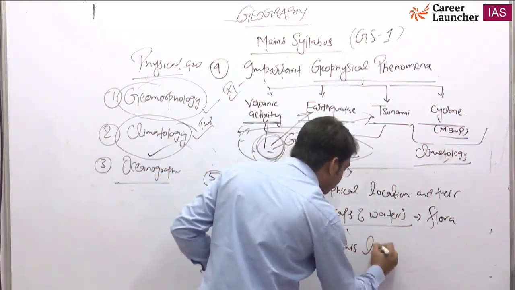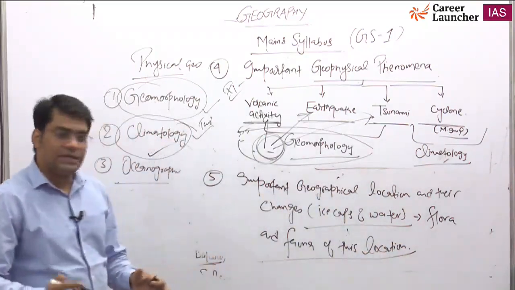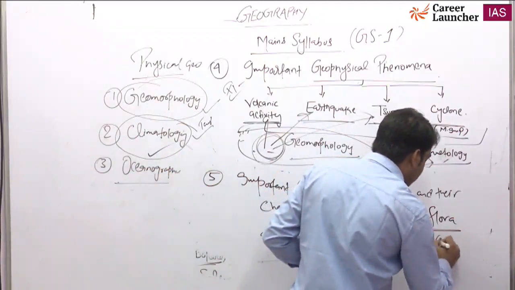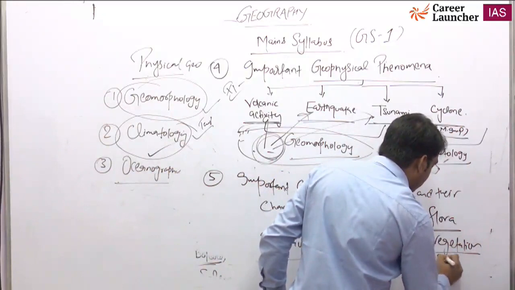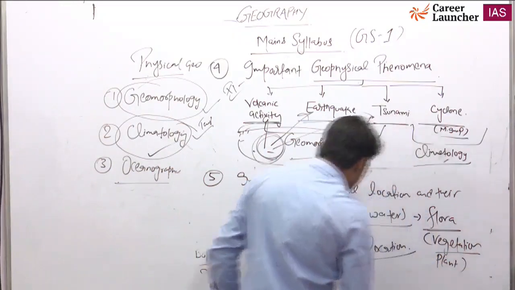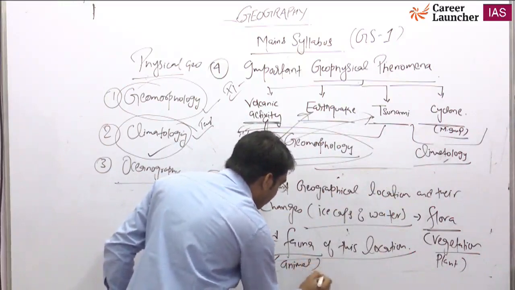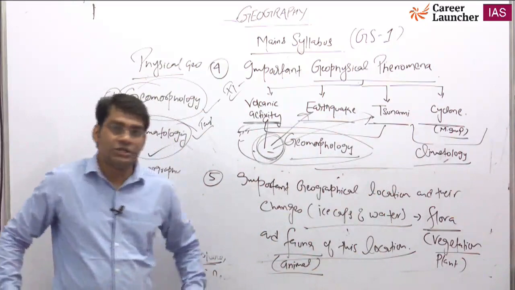of this location. Flora is basically vegetation or plant, and fauna is basically the animal kingdom. When we talk about animals, that is called fauna, and flora is vegetation, plant.